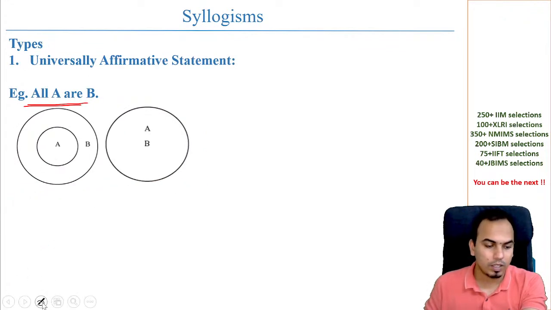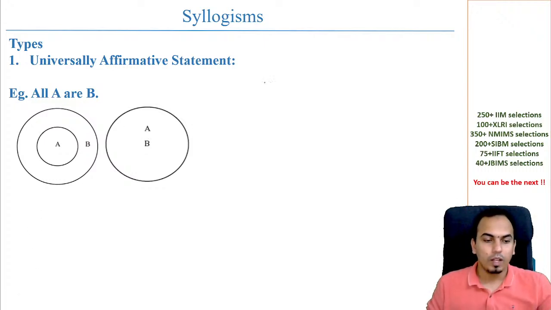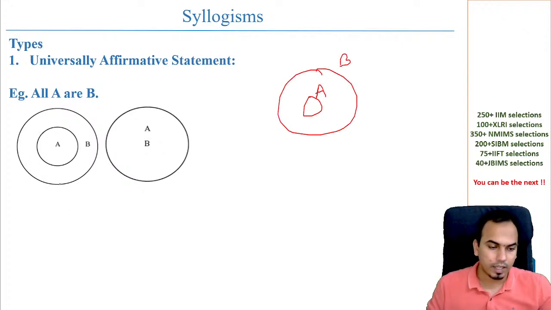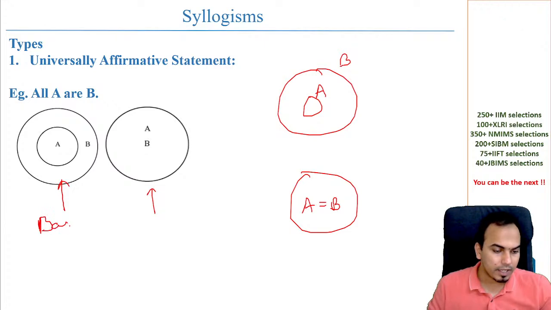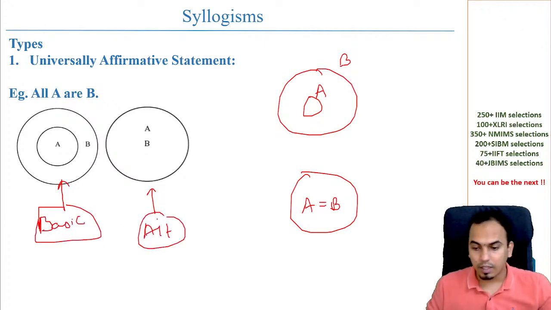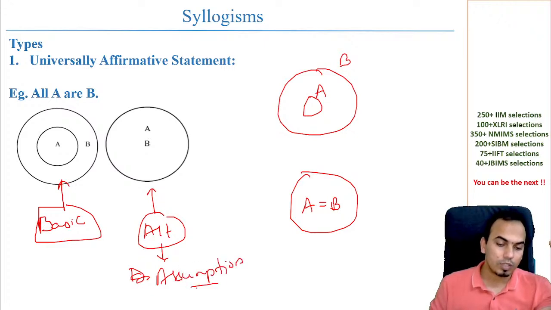So let me quickly tell you something that can help you. All A is B, so you know that A is inside B. This is the diagram that you have just drawn. There can be one more case where A is equal to B, that is this. But this is the basic diagram, and this is the alternate. Remember, the alternate diagram is something where you have to take some assumption. What is the assumption in this?